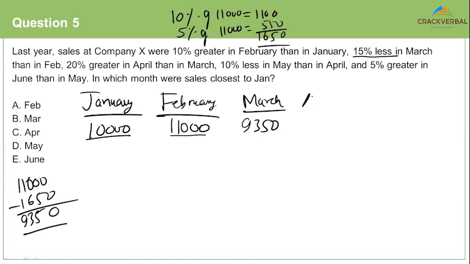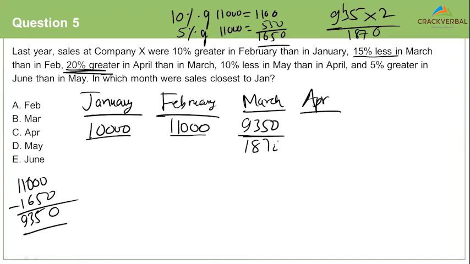In April, 20% greater. What is 10% of 9,350? 935 into 2. That's it. 2 5s are 10, 2 3s are 6, 7, 2 9s are 18. You add 1,870 here. 11,220. But what happened in May? In May, it is 10% less.